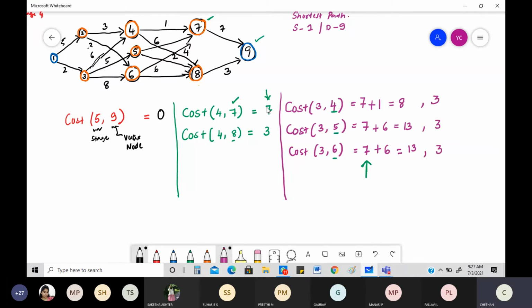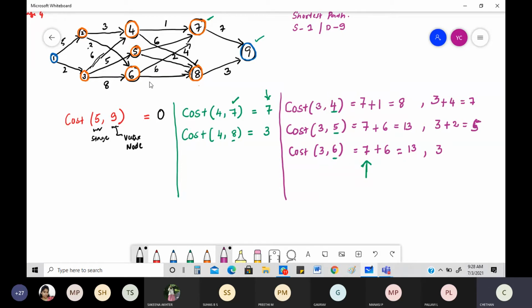Okay, then again plus. From 5, this is node. From 5 to 8. Already 3 is written here. Okay, from 5 to 8. What is there from 5 to 8? 5 to 8 is nothing but 2. That is written here, which is nothing but equal to 5. Okay, next 3.